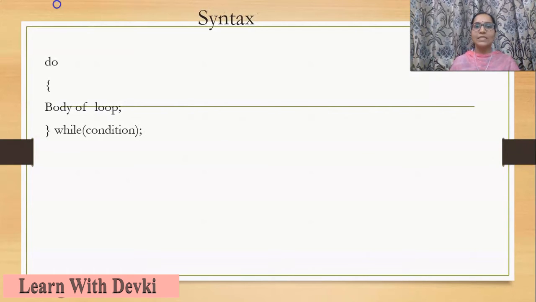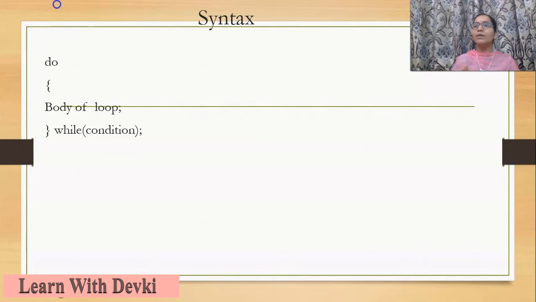Now this is the syntax of a do while loop. In this we first specify the do keyword, then in curly braces we specify the body of the loop. Whichever statements we want to put in the do while loop will all be combined in the curly braces pair. Then we write the while keyword, and in parentheses we specify whatever condition we want to be true.